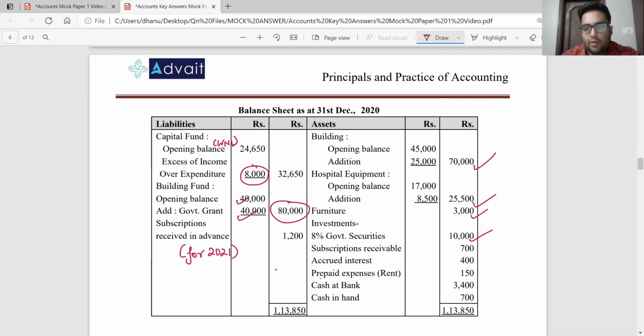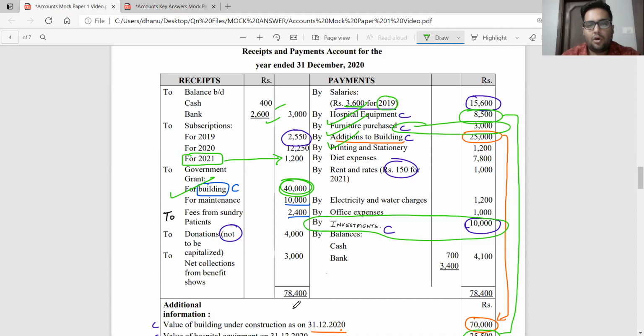And then you record your cash and bank balance from where? From your receipts and payments account. 3,400, 700. Where is it, sir? In your receipts and payments account, you have the closing balance of cash and bank, 700 and 3,400. Now, apart from this, what do you need? You need to go and look into outstanding items and prepaid items. What are assets, sir? Outstanding incomes will be an asset and prepaid expenses will be an asset. Now, see in the question and identify if there is any item.